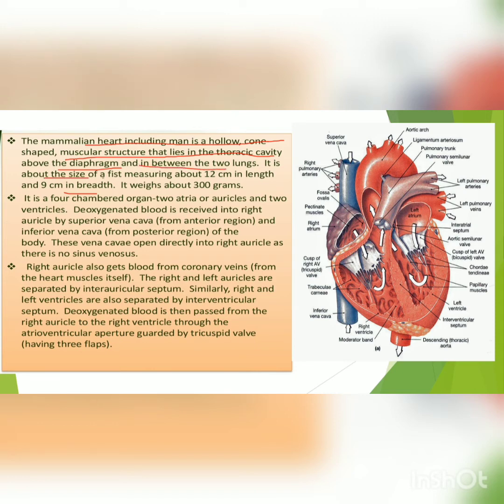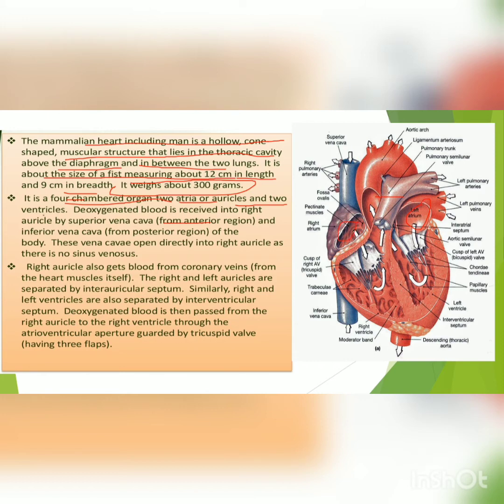It is about the size of a fist, measuring about 12 centimeters in length and 9 centimeters in breadth. Weight is about 300 grams. Four chambers are present in the heart. So where are the four chambers? The two atria, the upper chambers, and two ventricles, which are the lower chambers. So you can see this is the left atrium and this is the right atrium.